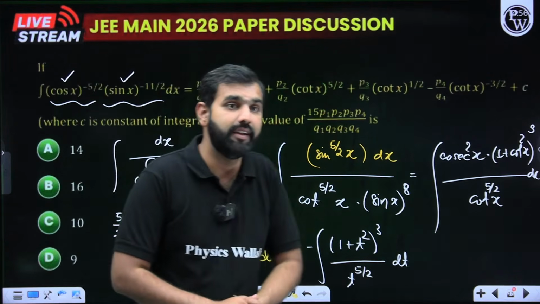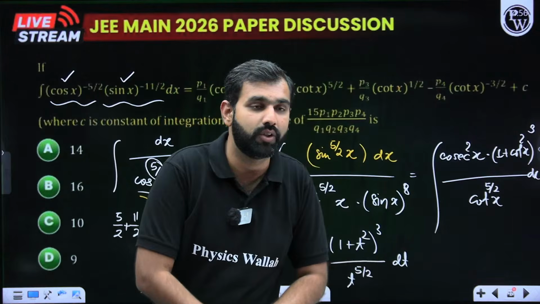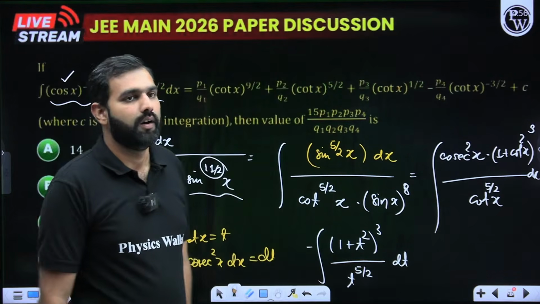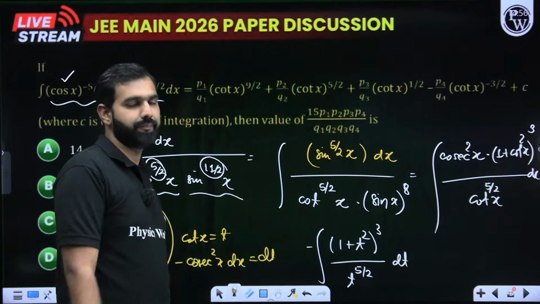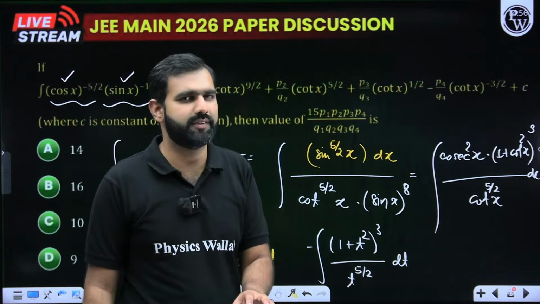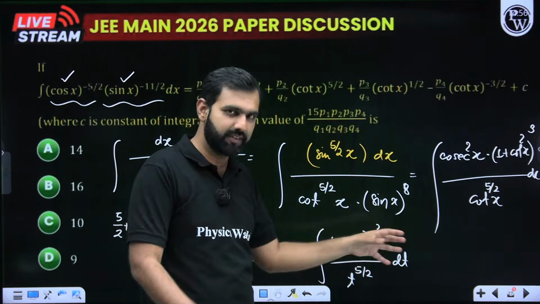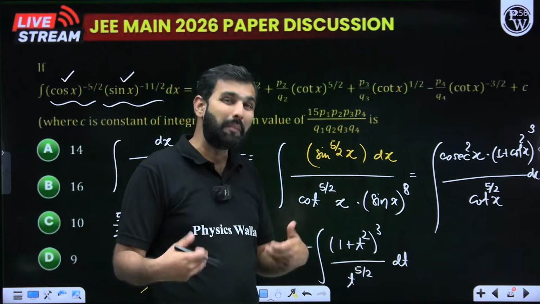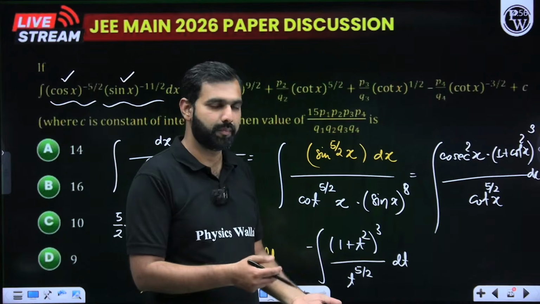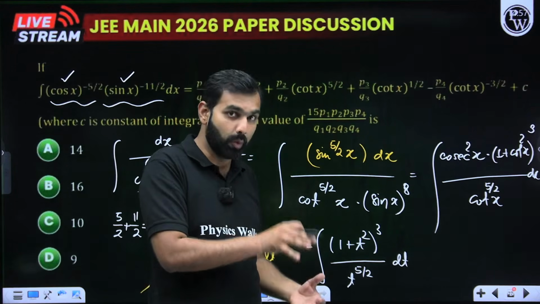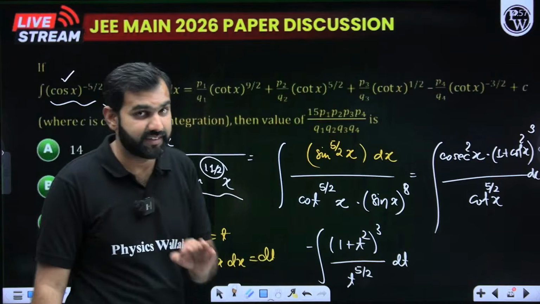Sir, I'm feeling that I might make silly errors in the exam. That thought is haunting. What to do, sir? Okay, so silly errors. Just be cautious, be focused, and you won't. Right now, I'm totally involved in this. So chances are less, but if you're thinking of committing the errors, then of course you'll commit the errors. But if you are totally involved in that moment, then of course chances are less. Chances are less, I'm saying so.